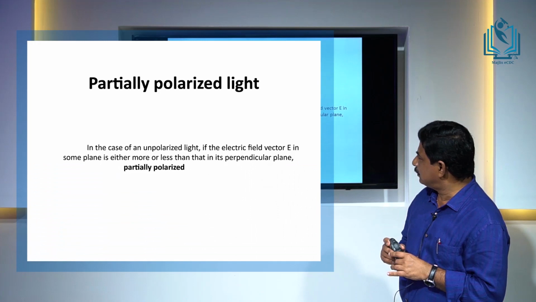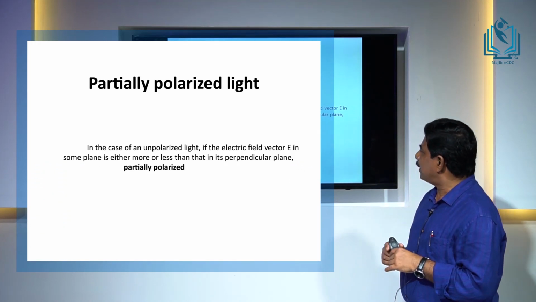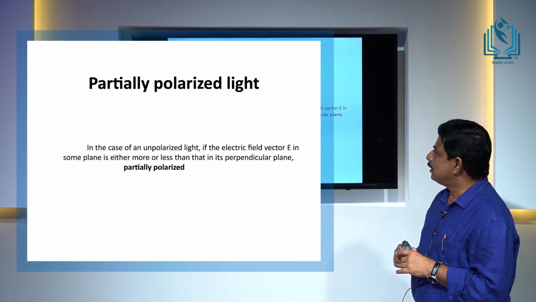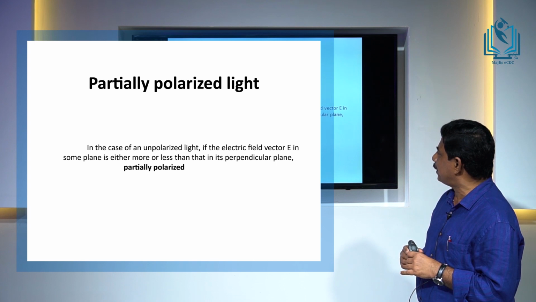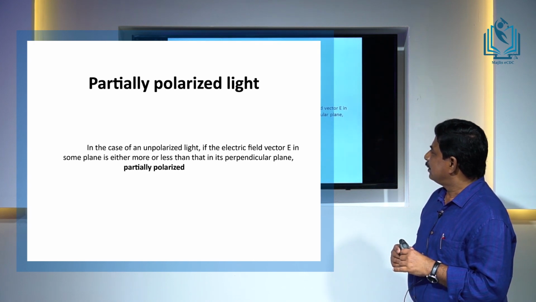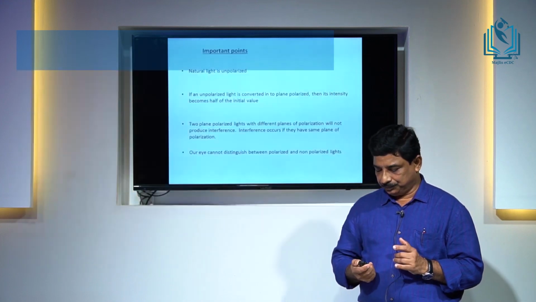So, we can say that in the case of an unpolarized light, if the electric field vector in some plane is either more or less than that in the perpendicular plane, then it is said to be partially polarized.